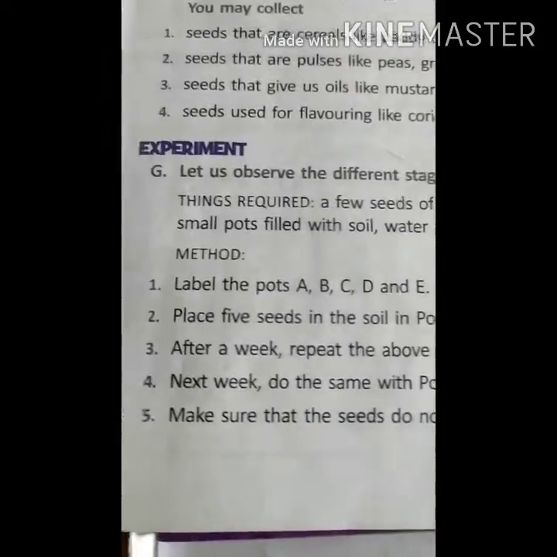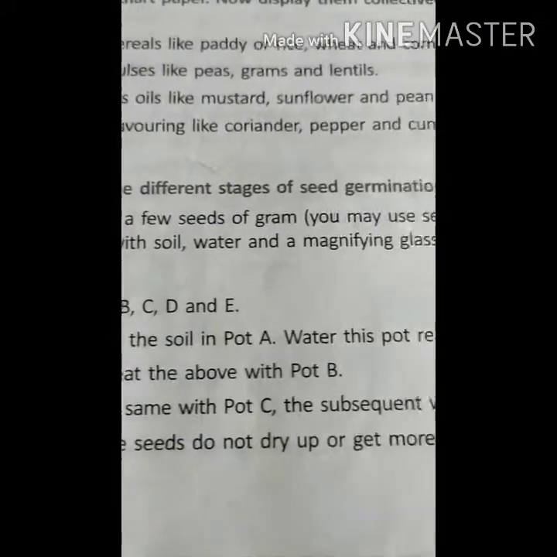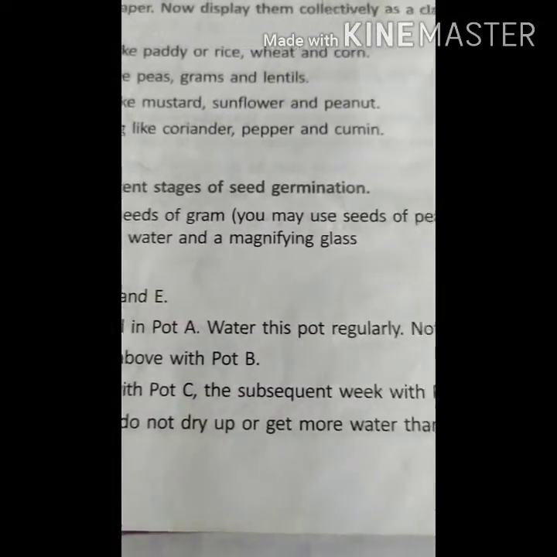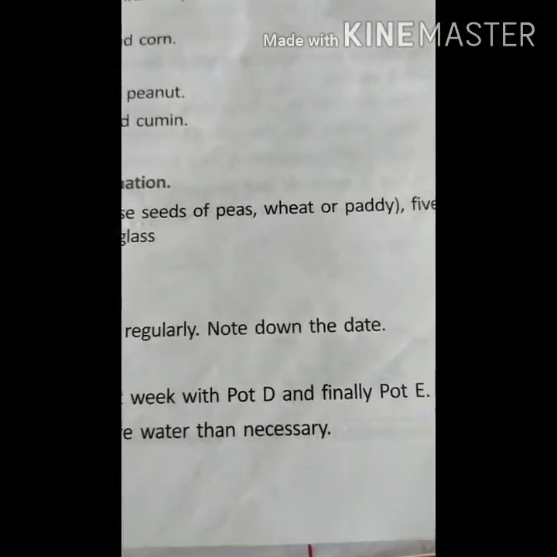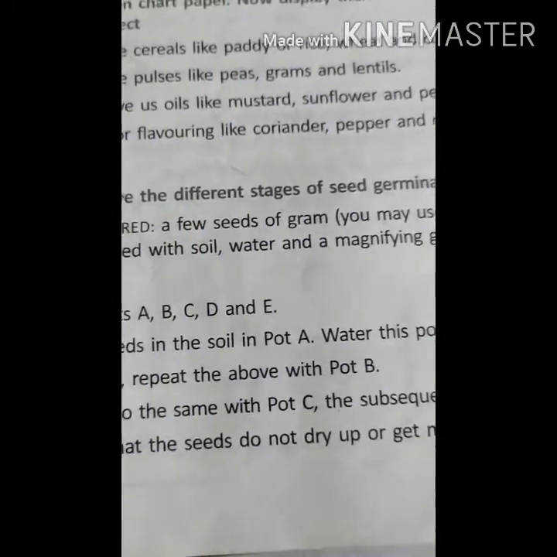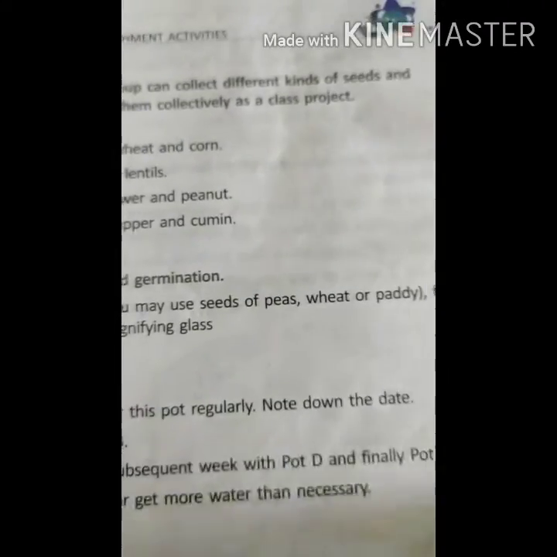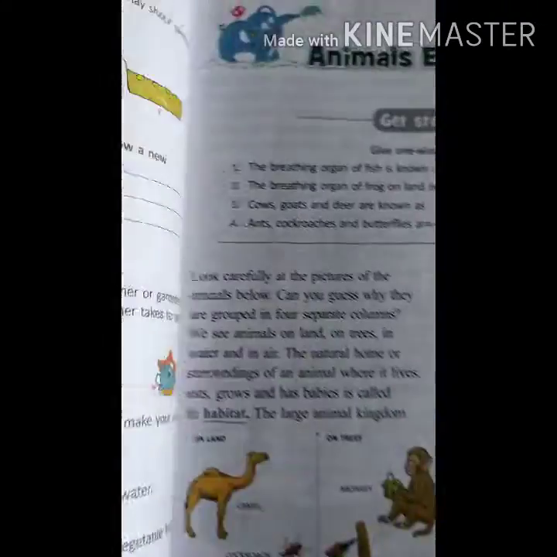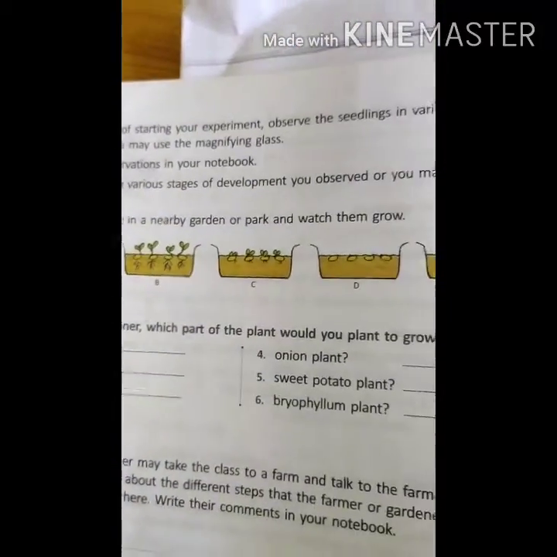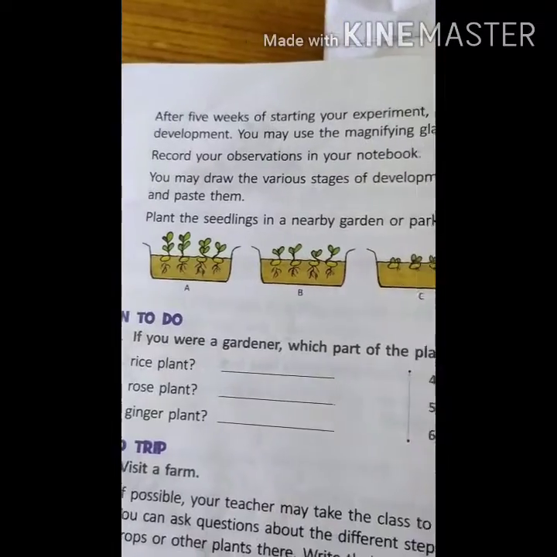Water the pot regularly. Note down the date. After a week, repeat the above with pot B. Next week, do the same with pot C. The subsequent week with pot D. And finally, pot E. Make sure that the seeds do not dry up or get more water than necessary. After 5 weeks of starting your experiment, observe the seedlings at various stages of development.